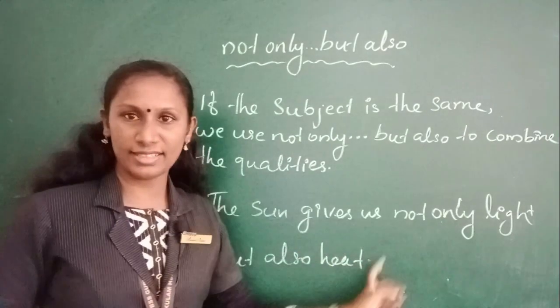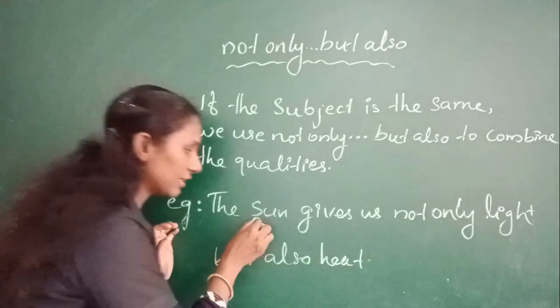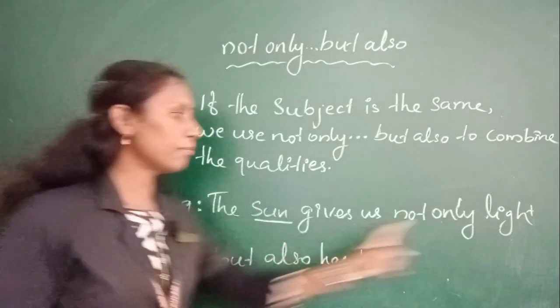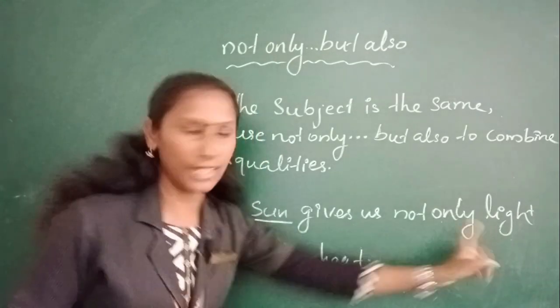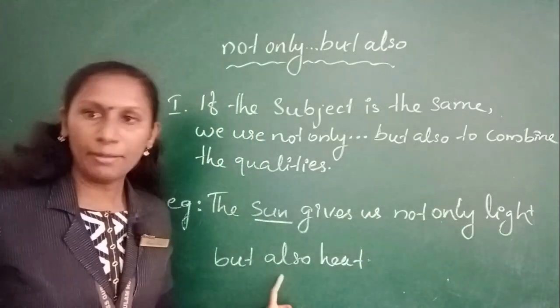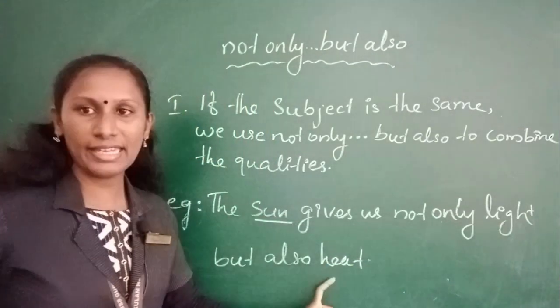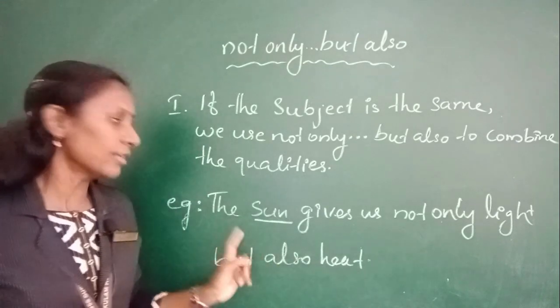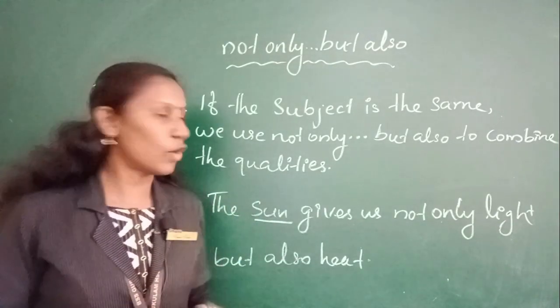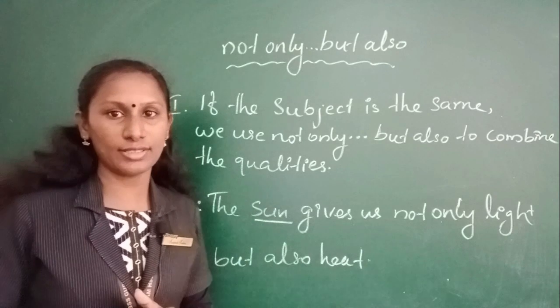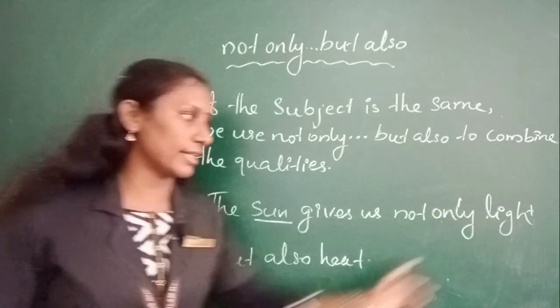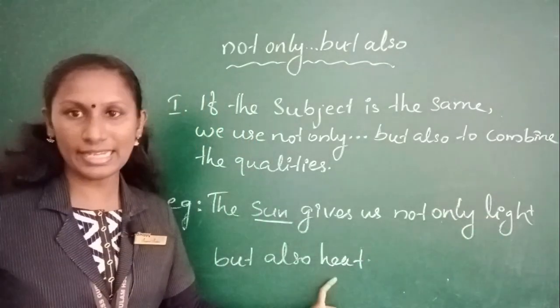Now look at this sentence. Here you can see that the subject is the sun and we are combining the two qualities of the sun using not only but also. That is, it gives us light and heat, isn't it? So here the subject is the same, only qualities differ. So we see to the qualities such as light and heat.